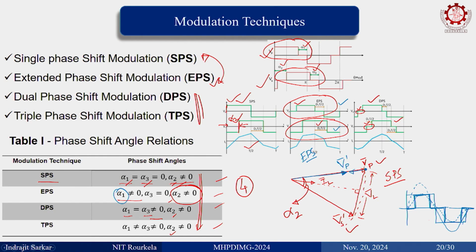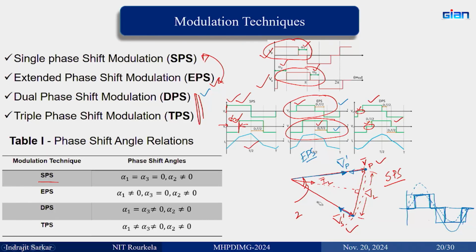So, this is the freedom that you got, and because of that there are some advantages that I will discuss in the results section. Similarly, in DPS, what happens? Now you have control over both of these phasors. That means, by introducing these internal phase shifts, and these are called external phase shift.